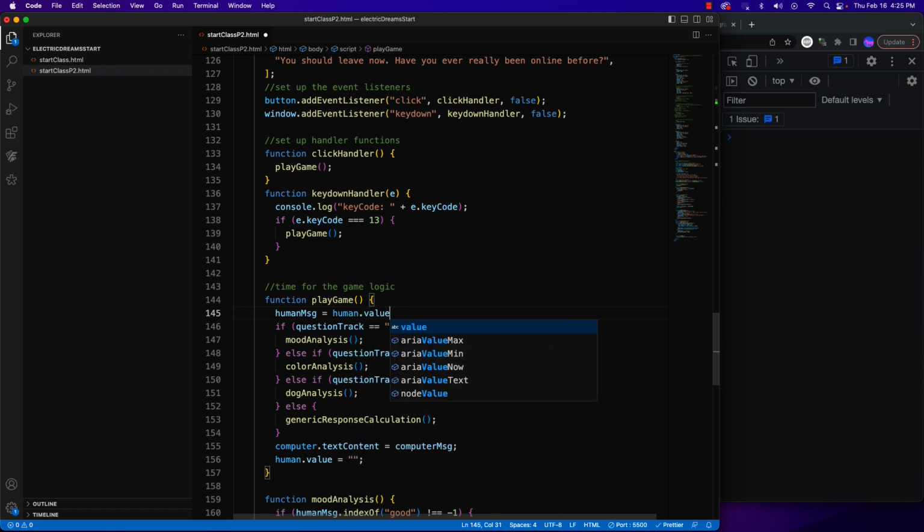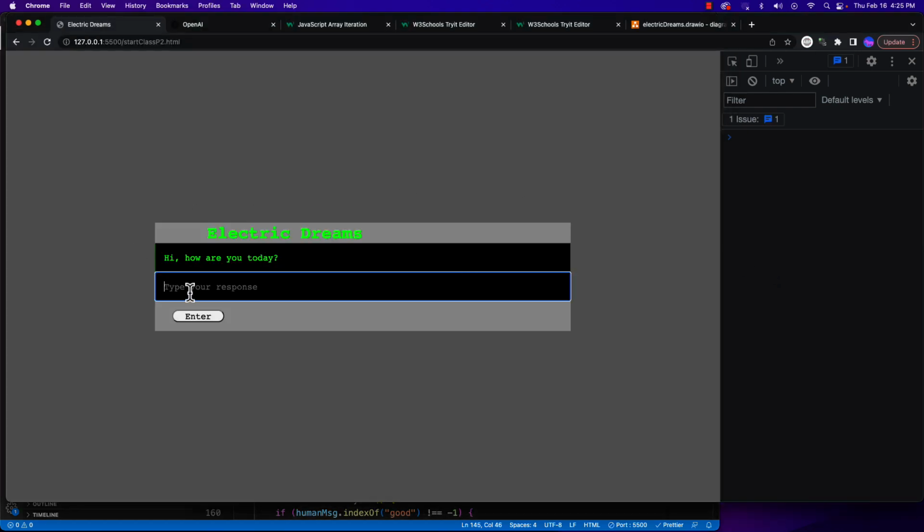One thing we want to do here, as we talked about the different case values, uppercase and lowercase, and saw how that caused issues, is use a method for modifying strings where we can say toLowerCase. So no matter what I type in, it's going to treat it all as lowercase. Now if we save that and go here, I'll just say good, return.